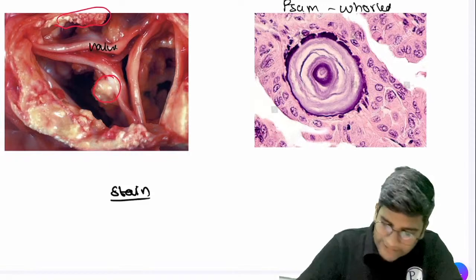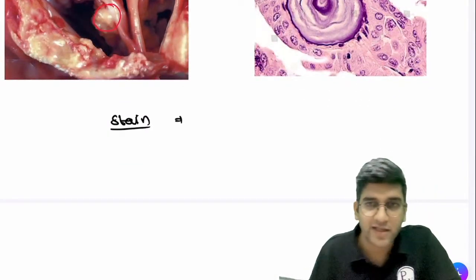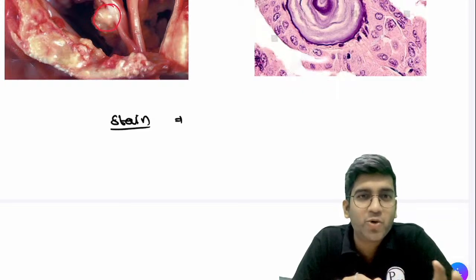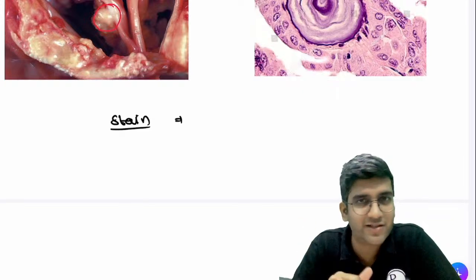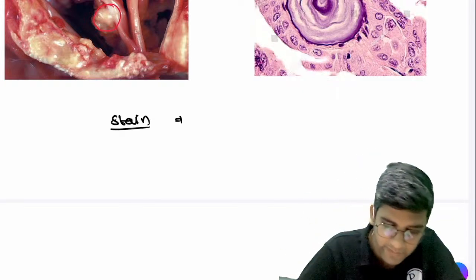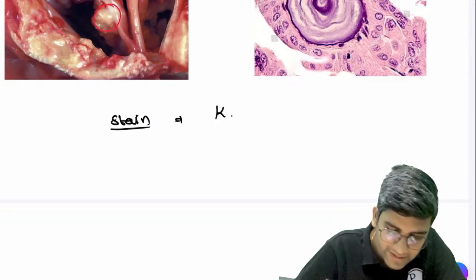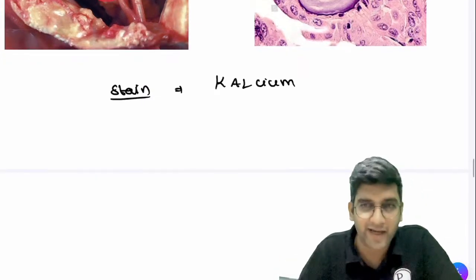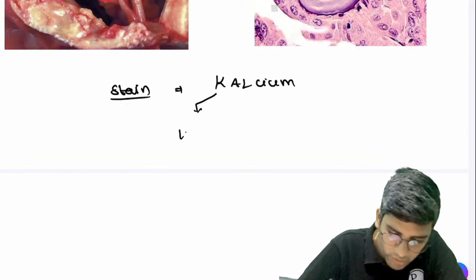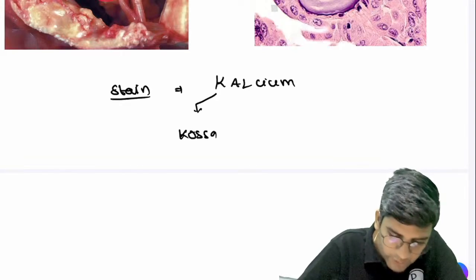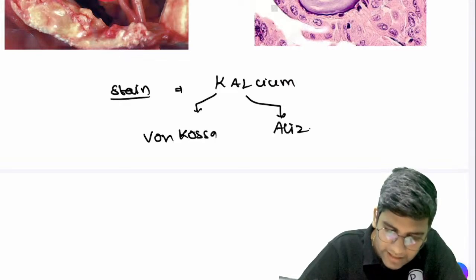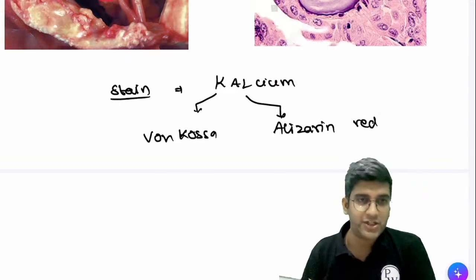Okay, this is one of my seniors who told me. I'm just telling you an easy way to remember. Any clues, the mnemonic is not mine. I copied from someone else. I'm not that creative to create a mnemonic, fine? So let's write it as KALCIUM, instead of calcium, let's write K, right? K stands for von Kossa. The stain is von Kossa. AL stands for one more stain called alizarin red. Both are stains of calcium.